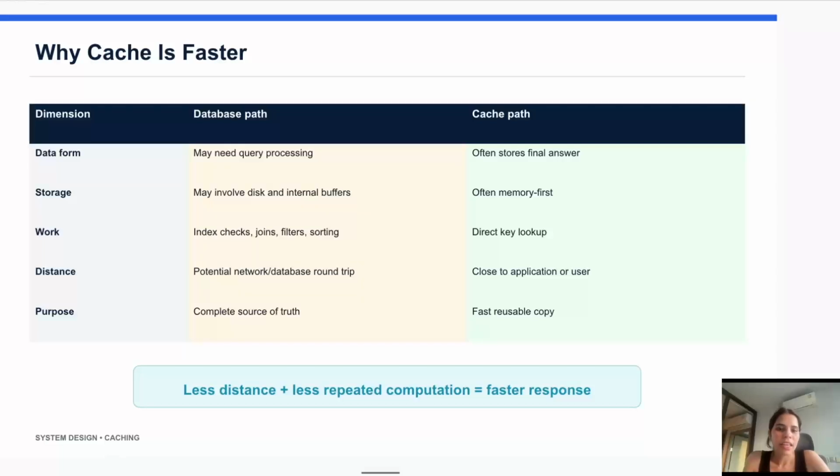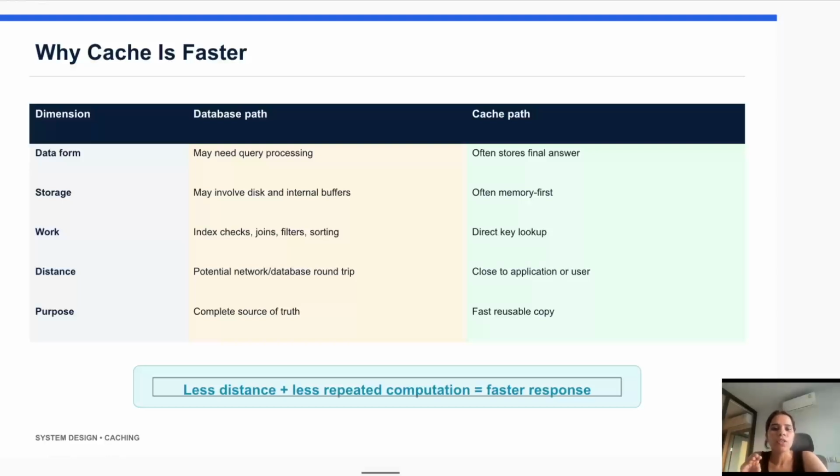Next is why cache is faster. So now let's understand why caching is faster. We understand that a database is powerful, but it does a lot of work. It may need to parse the query, check indexes, read from disk, join the tables, sort the result, and then return the final result to the user.